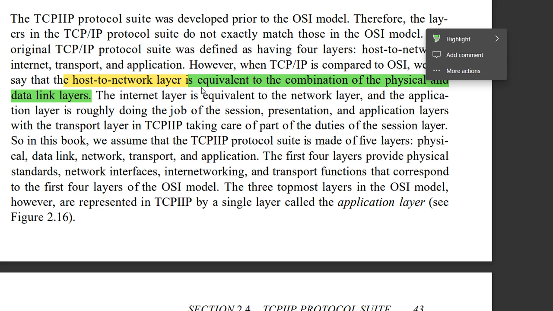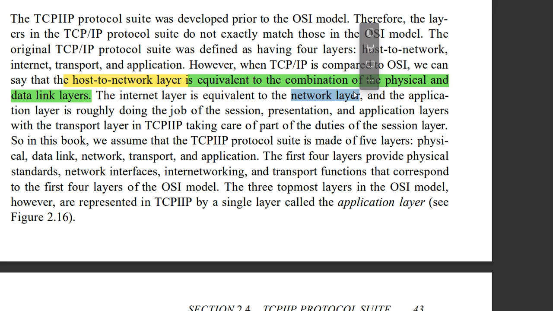Okay, the internet layer is equivalent to the network layer, so this part you understand. And the application layer is roughly doing the job of the session and presentation layers. Here we are treating the application layer in the TCP/IP protocol suite as a combination of the session layer, presentation layer, and also the application layer of the OSI model. So in the TCP/IP protocol suite, the application layer is nothing but something that works like the session layer, presentation layer, and application layer of the OSI model.